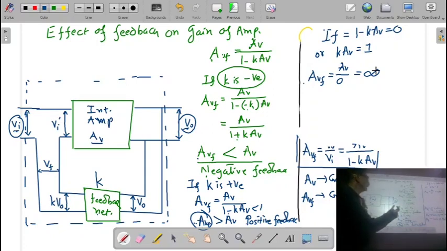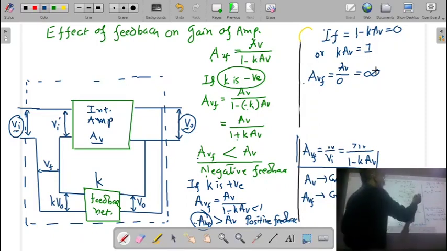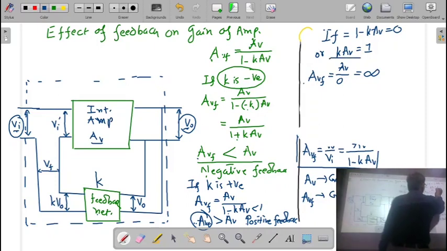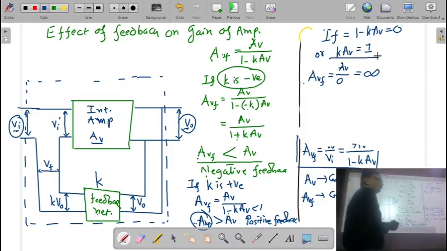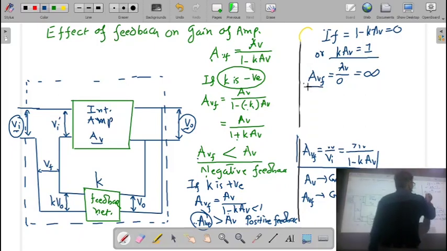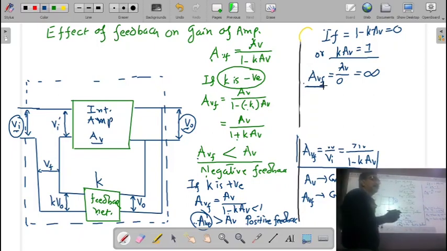So, whenever this term, here remember, the K, what is K? That is the feedback factor, and the feedback factor can be decided by us. So it can be 1, 2, 3, or it can be 0. So in a certain condition, if we have selected the value of the K in such a way that the product K into AV will be equal to 1, then the gain of the feedback amplifier is going to be infinite.